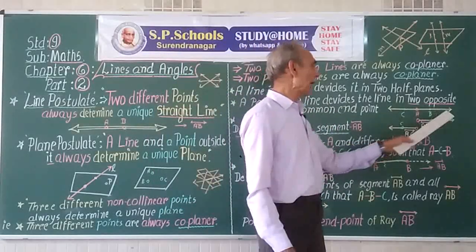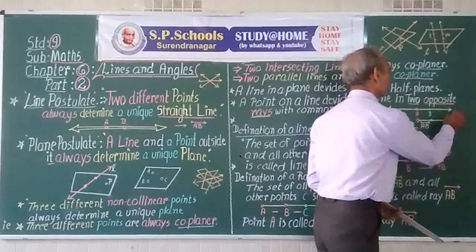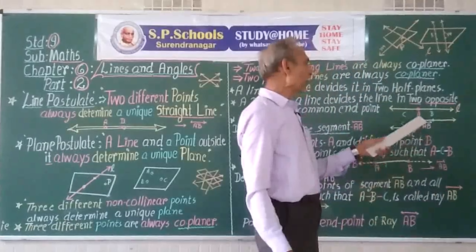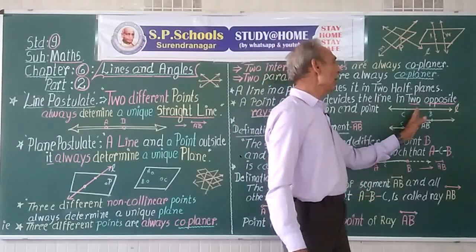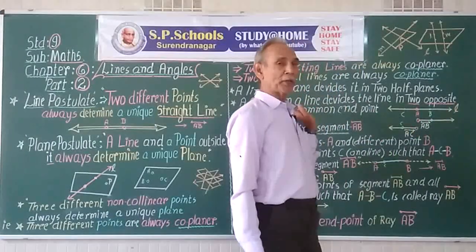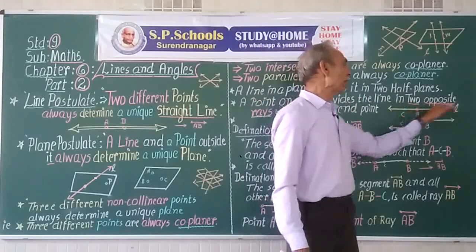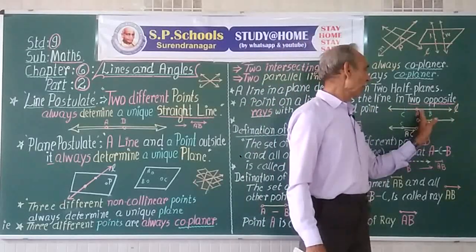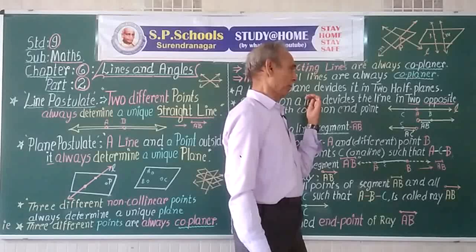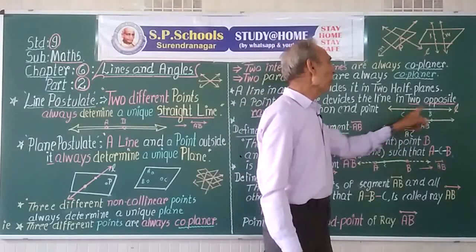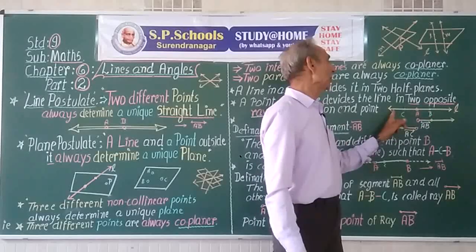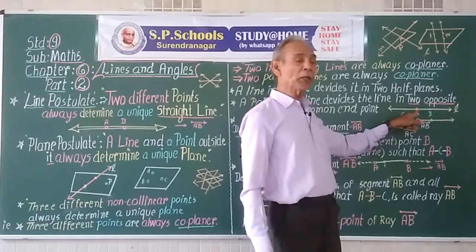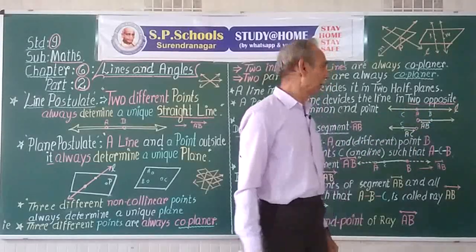Suppose we have a line L here, and there is a point A on it. The point A will divide the line into 2 parts. One part will be in one direction, and the other part in the opposite direction. These 2 parts comprise 2 rays. 2 opposite rays taken together make the line L.